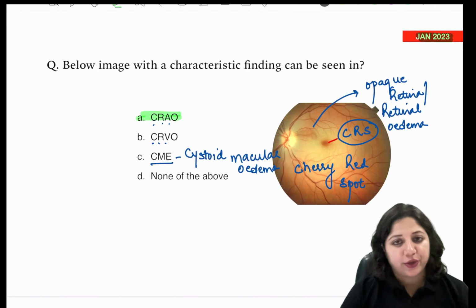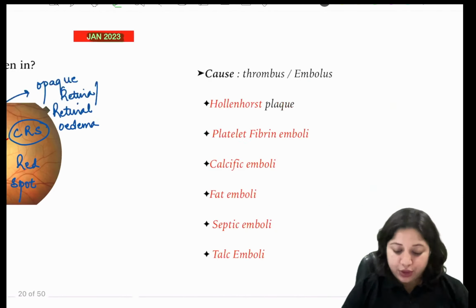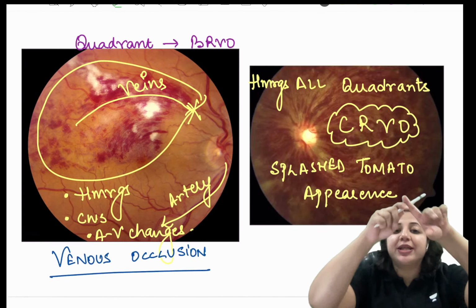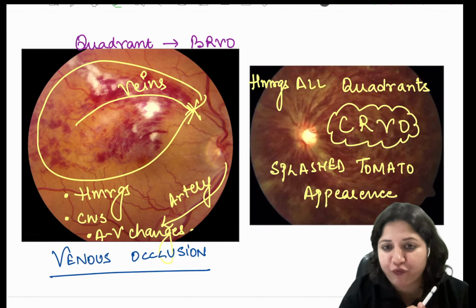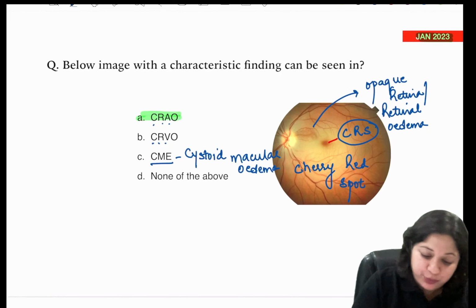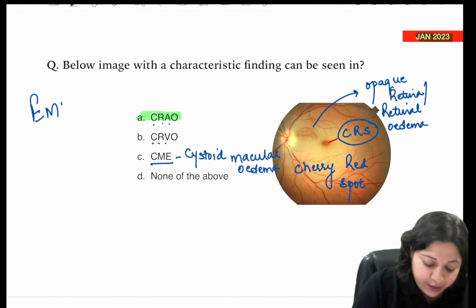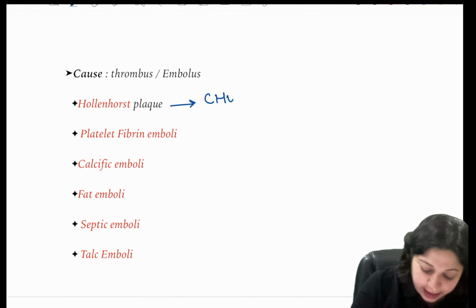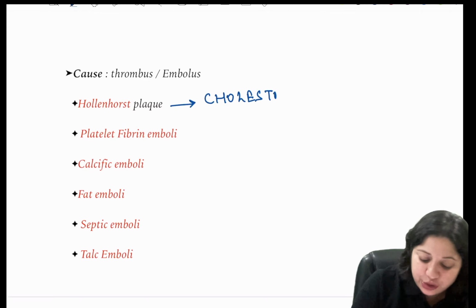So this is CRAO, and CRAO is basically because of the embolus which is coming. Venous occlusion is because of occlusion at the level of the arteriovenous crossing, and arterial occlusion is predominantly because of embolus. So from where does this embolus arise? Again, that's an important question. When we talk of Hollenhorst plaques, they are the bright cholesterol emboli.